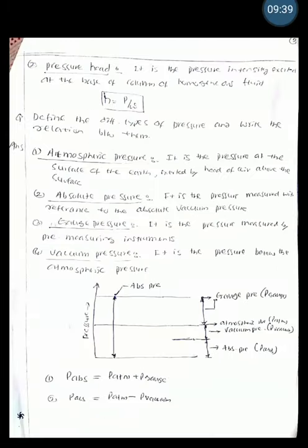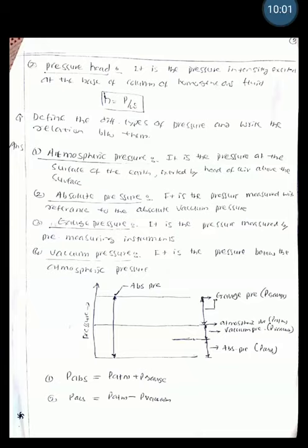The other one is pressure head. Pressure head is another method of representing the pressure. It is the pressure intensity exerted at the base of the column of a homogeneous fluid. Therefore, pressure head is P by rho. These are the two important definitions. Head is measured usually in terms of meters.